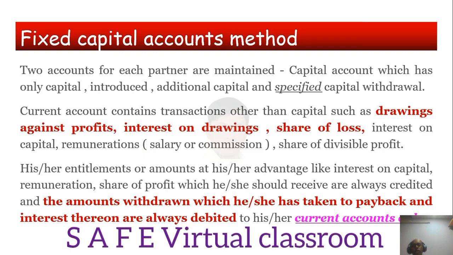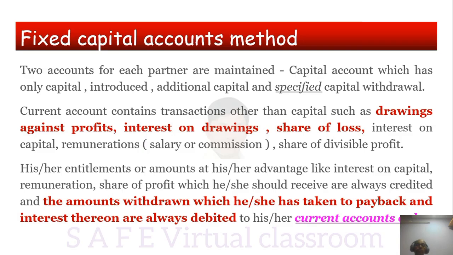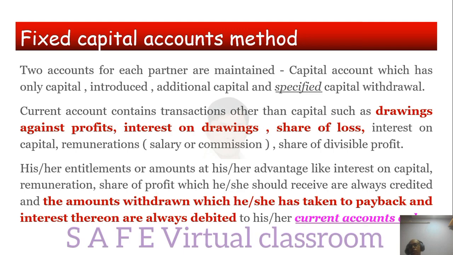So that is why I have said specified capital withdrawn. It would have been mentioned that the partner has withdrawn capital, so it will be mentioned. Don't get confused, because drawings is different, capital withdrawal is different. So current account contains transactions other than capital, such as drawings against profit. See, drawings against profit is actual drawings.